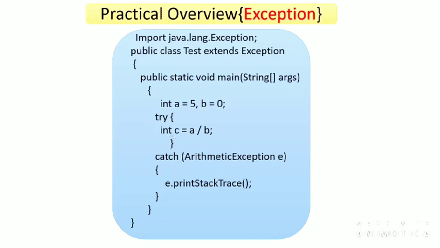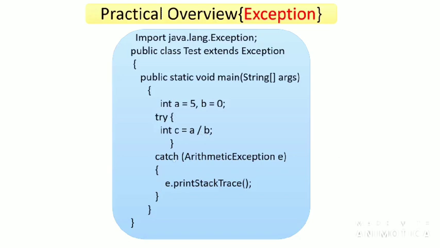We already know that the statement which may raise an exception is written in the try block. Here we are doing an operation in the try block, so it may raise an exception. We already know that any number divided by 0 is undefined. The value of a is 5 and the value of b is 0, so c = 5 / 0. 5 by 0 is undefined, so it will result in an ArithmeticException.